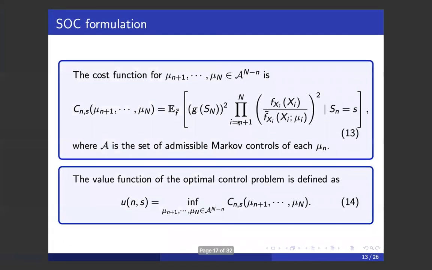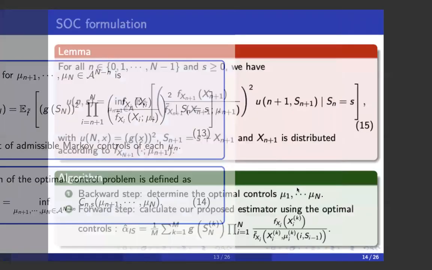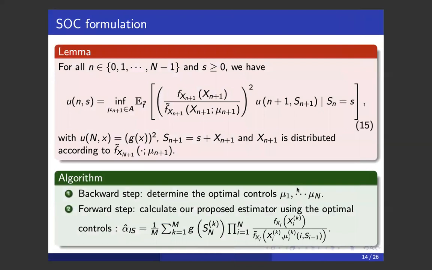We define some useful quantities: the cost function, which is the second moment of our new estimator, and the value function, which is the infimum of the cost function. And the question now is how to solve the minimization problem and to find the optimal controls in mu n. The idea is to solve it sequentially by going backward in time.